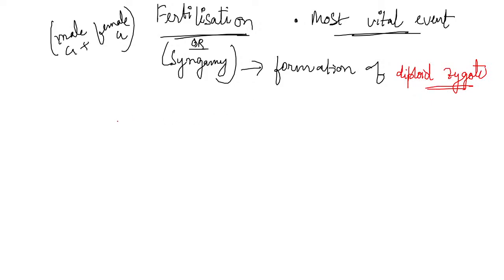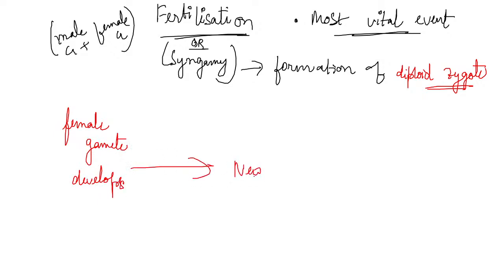Now, in some organisms like honeybees, some lizards and turkeys, the female gamete alone develops into the new organism. This is known as parthenogenesis. There is no father. If the female gamete develops into a new organism, there is no fertilization needed.